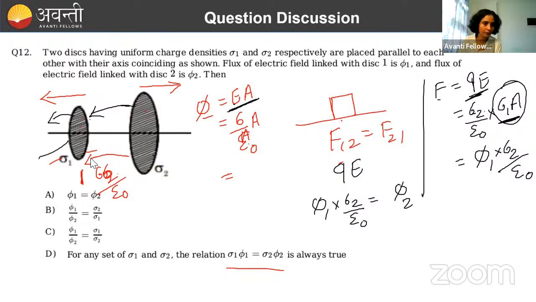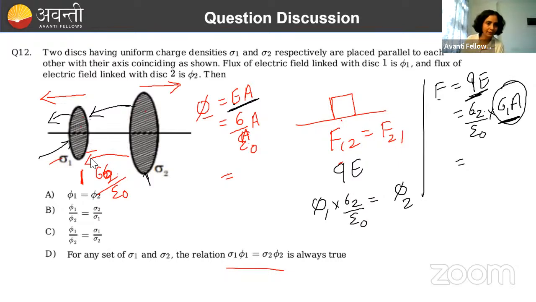Force I'm calculating on this one. So electric field I will be taking because of this. Sigma 2 by epsilon naught, sigma 1 into A. How that one you are taking as phi? Yeah? That won't be phi. No? Phi is what? Sigma A by epsilon naught is phi.